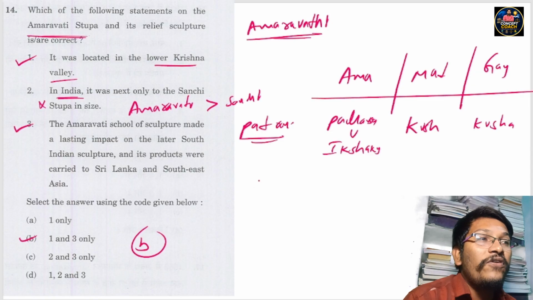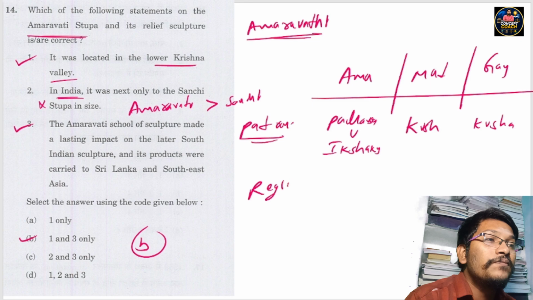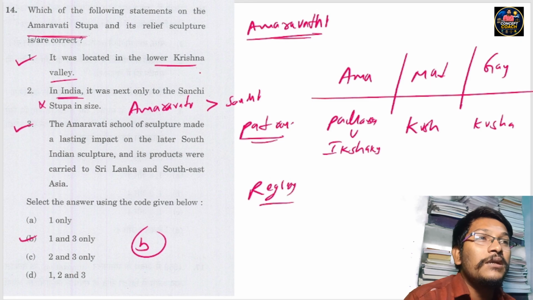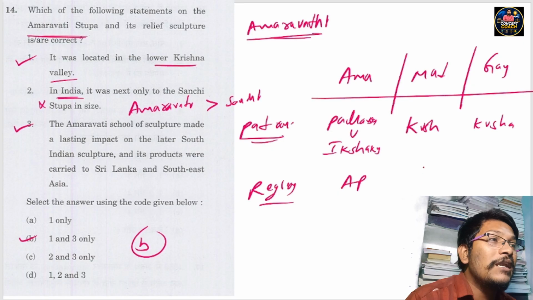Next we must know the region. Amaravati existed in Andhra Pradesh, Mathura in Uttar Pradesh, and Gandhara in northwestern India.